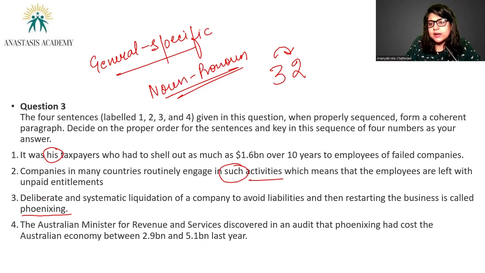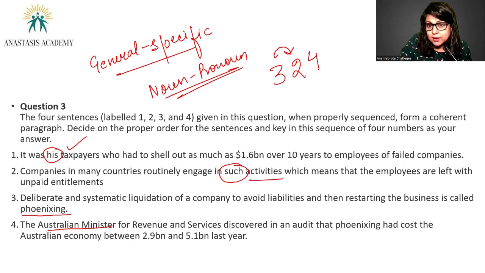Then let's give an example. The Australian minister. Why am I taking 4 before 1? Because 1 is saying "his". At least 4 is giving me a noun to start with. I will not start with a pronoun, am I right? So the Australian Minister for Revenue and Services discovered in an audit that phoenixing had cost the Australian economy between 2.9 billion and 5.1 billion last year. That's the magnitude of the situation at present.